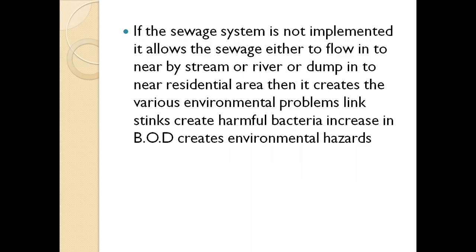If the sewage is not treated, or it is dumped into nearby residential areas, then it can create harmful bacteria and increased BOD, and also create environmental hazards.